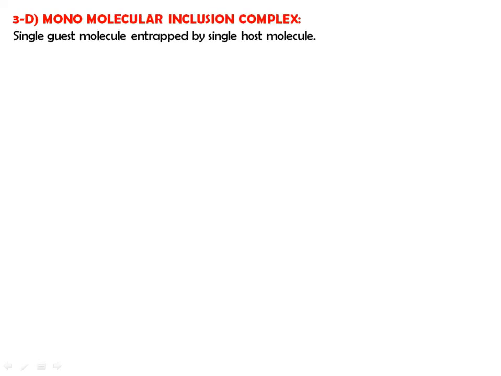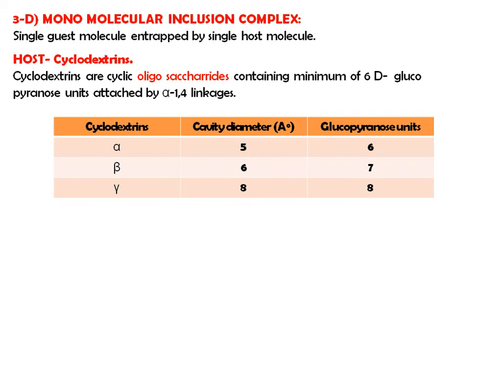Then the last type, that is monomolecular inclusion complexes. In these monomolecular inclusion complexes, the host is cyclodextrin. Cyclodextrin is a cyclic oligosaccharide containing a minimum of 6 D-glucopyranose units attached with alpha 1,4 linkage.